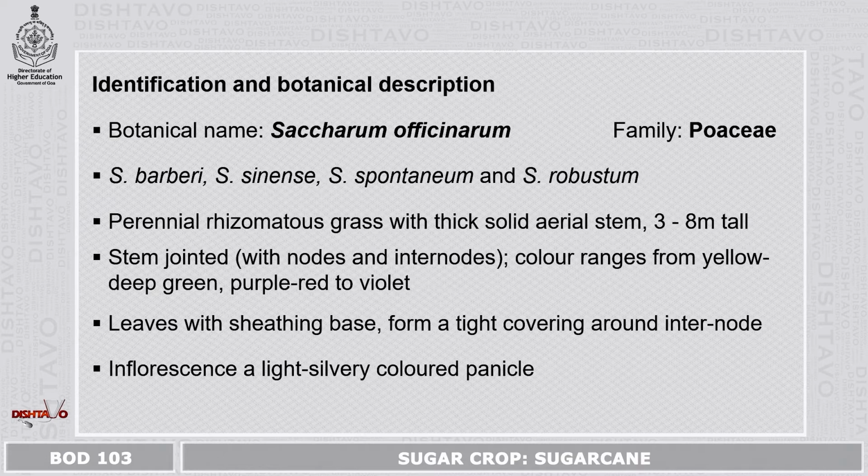Saccharum officinarum, or the sugarcane, is a perennial rhizomatous grass with thick, solid aerial stem which may grow up to 8 meter tall. Sometimes it can grow beyond 8 meter tall also. Stem is typically jointed. You will find very typical short nodes and longer internodes. Color ranges from yellow to deep green, purple to red, or it may be violet color also.